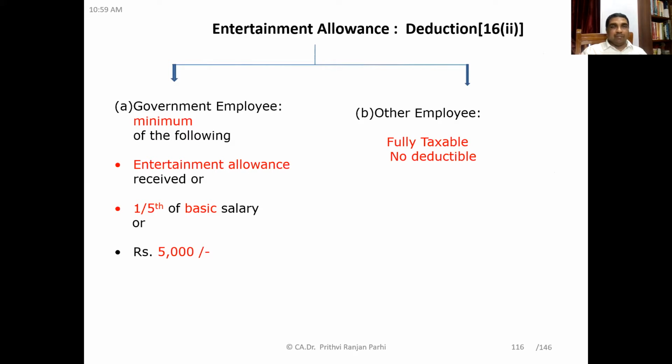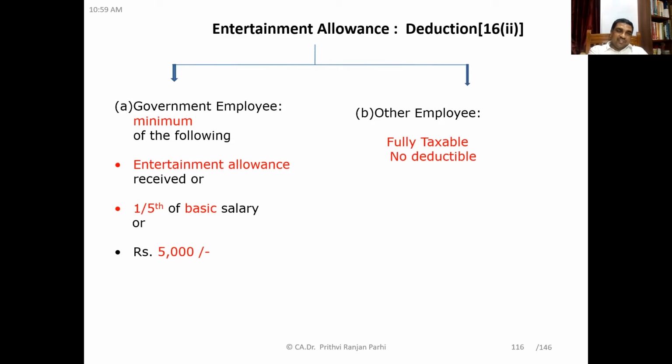For government employees, what is exempt is the minimum of the following. First one is the entertainment allowance received, that means the actual entertainment allowance received. Second is 1/5 of the basic salary. Third one is 5,000. So these are the 3 amounts you have to arrive at, and the minimum of those will be exempt for government employees. But for non-government employees, entertainment allowance is fully taxable, that means no deduction is allowed.